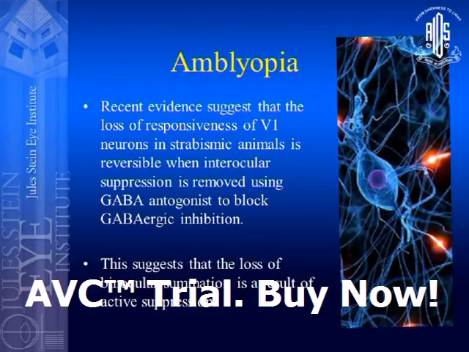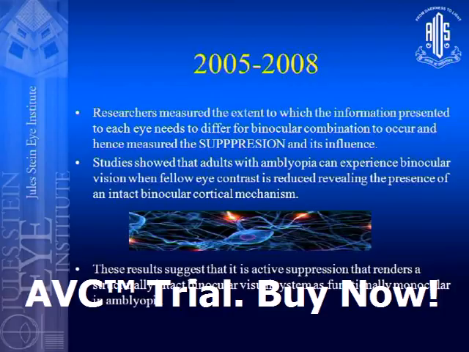Recent evidence has suggested that the loss of responsiveness of the neurons that we spoke about, there have been some studies in strabismic animals, and it's shown that it is reversible when the interocular suppression is removed. This suggests that there is loss of binocular summation, and it's a result of active suppression. This concept, which was studied in animals, has then been studied in humans between 2005 and 2008, and researchers have actually measured the extent to which the information presented to each eye needs to be different so that binocular combination of the images can happen.